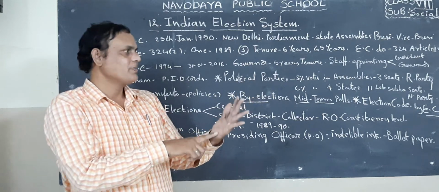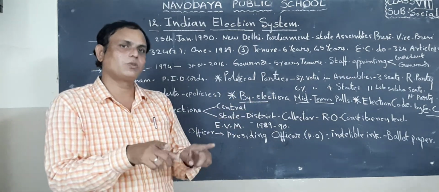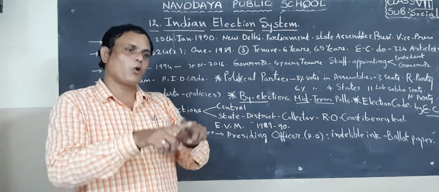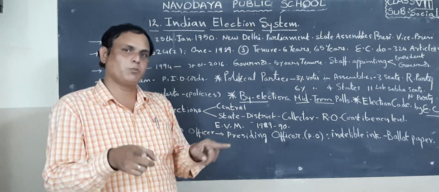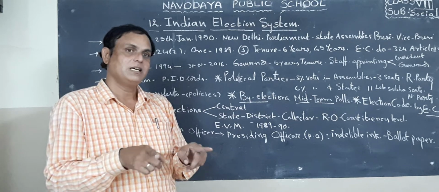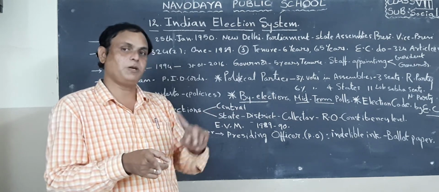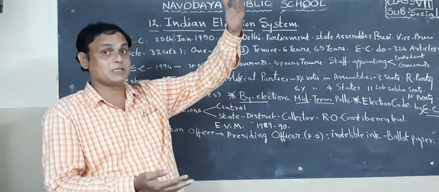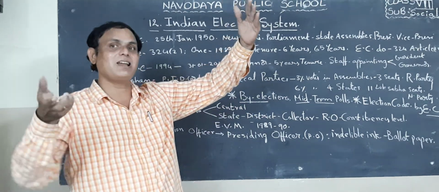After casting the vote through the electronic voting machine, within the polling booth there is one officer, called the presiding officer, at polling booth level, and the returning officer at constituency level.